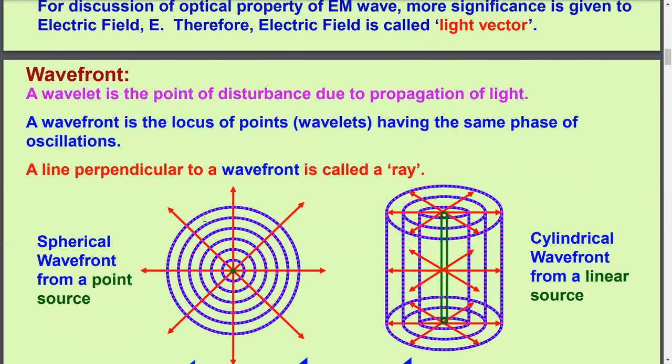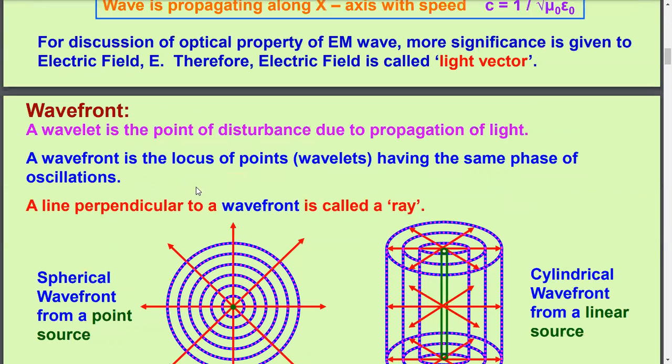Now we are going to discuss the basic themes, basic points of this chapter, chapter 10, wave optics. So far we have already discussed electromagnetic wave. It was essential to discuss that, because light itself is electromagnetic wave. So we must discuss basic terms. So here, now we are going to discuss in wave optics, the first term that helps us to prove that light is a wave: wavefront.